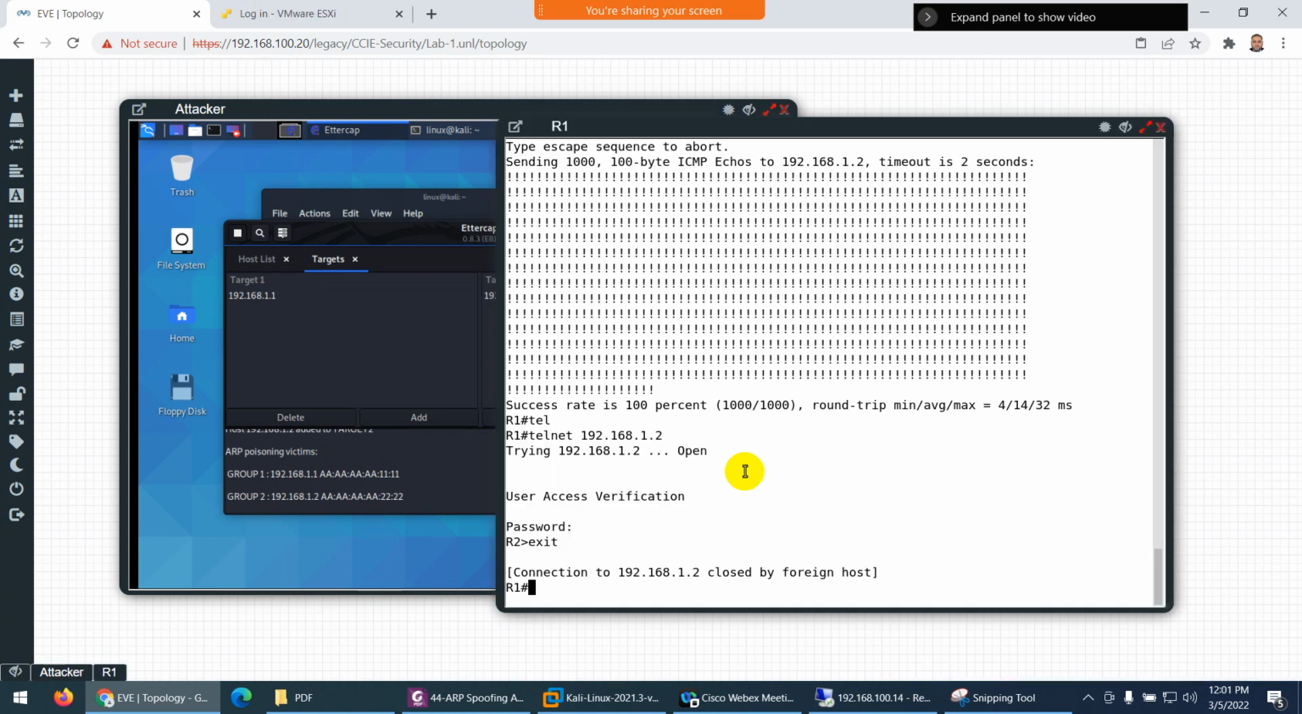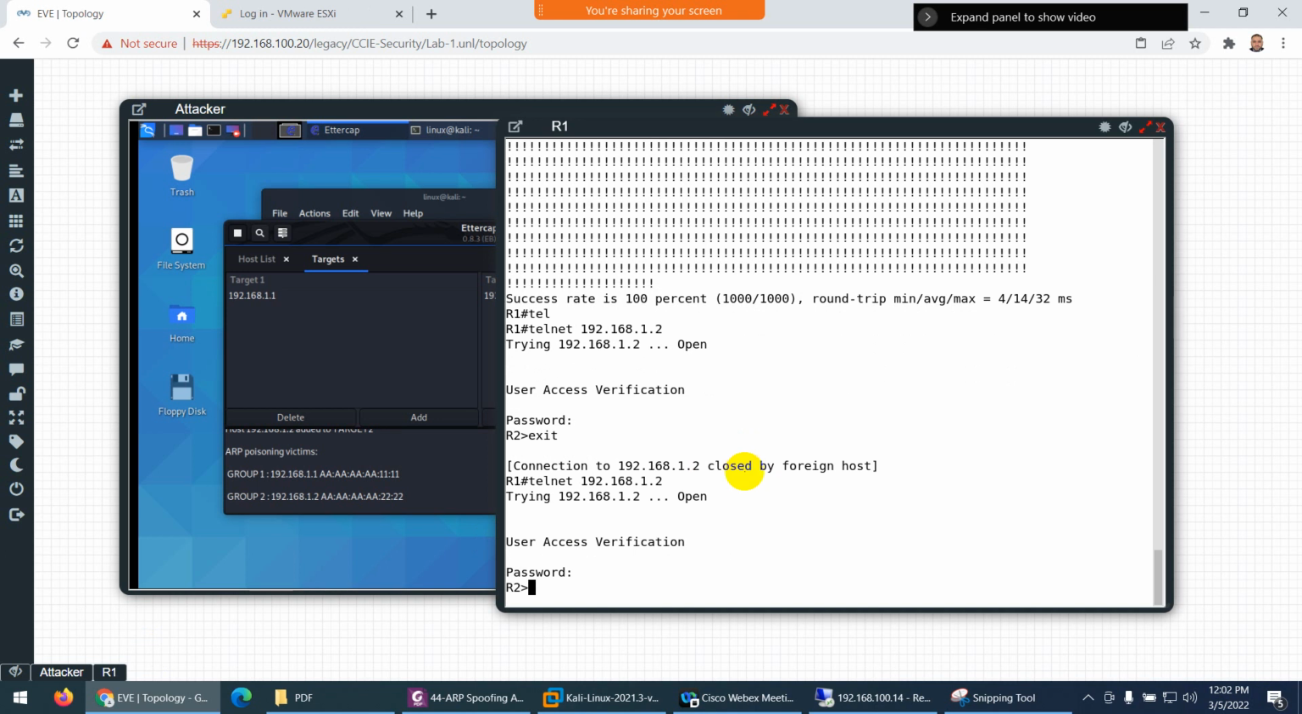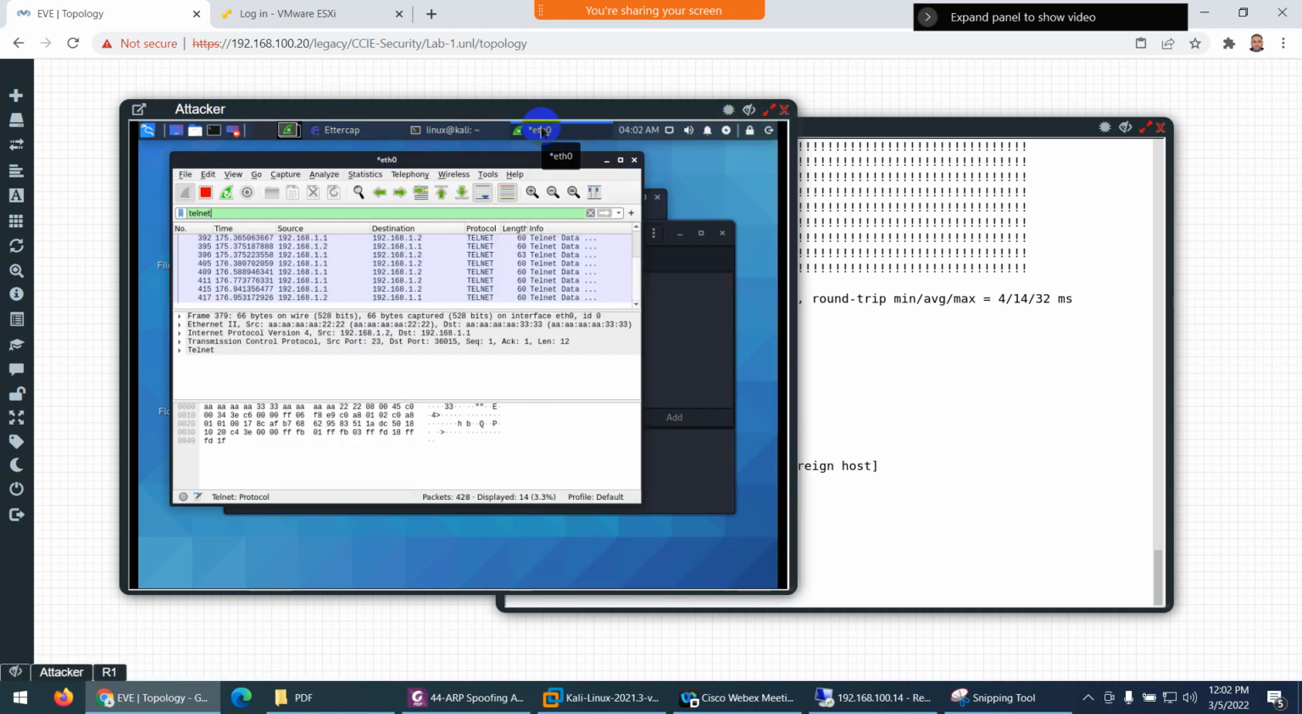Now let's send the traffic, telnet and ping as well. So this is telnet 123. And let's go to Wireshark now. Before, it was not showing me anything. You see, there is a telnet. That 1.1 is sending traffic to 1.2, and you can capture the traffic.